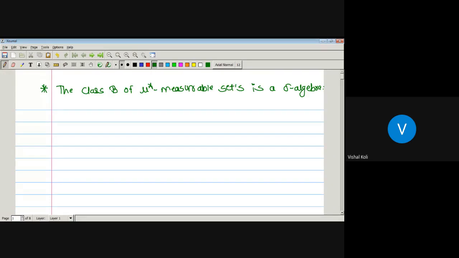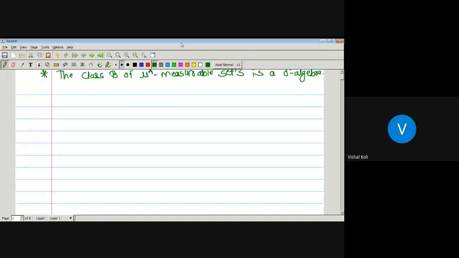What is a sigma algebra? An algebra is said to be a sigma algebra if phi belongs to it and it is closed under countable union. And what is an algebra? It is closed under finite union and complementation.